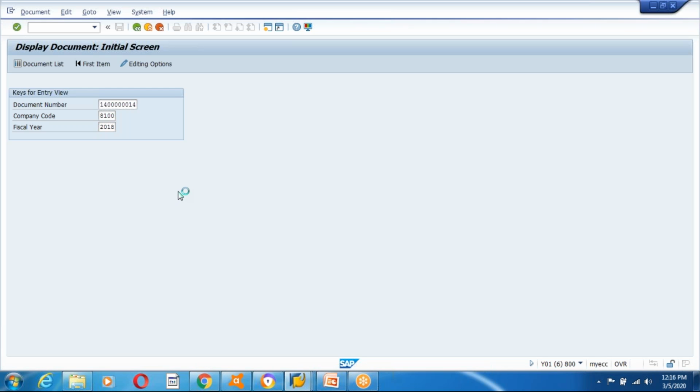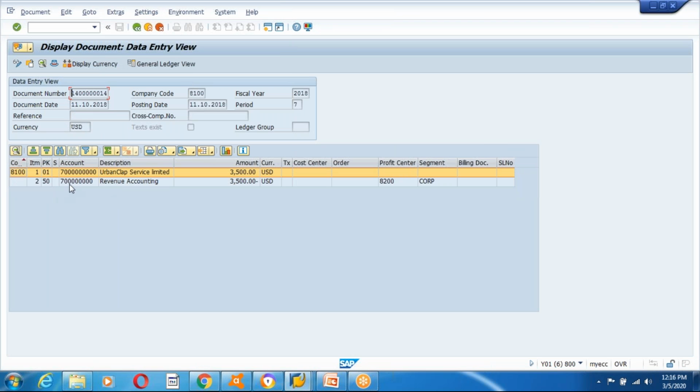Suppose sometimes something is posted from the interface, and I would like to see the document. See, so here you can see there is Urban Clap. This is a customer. The customer is debited. So you can see the 35,000 positive means it is debited from this customer, and that amount is negative. It's credited to the revenue account, and you can see the posting keys over here, guys.